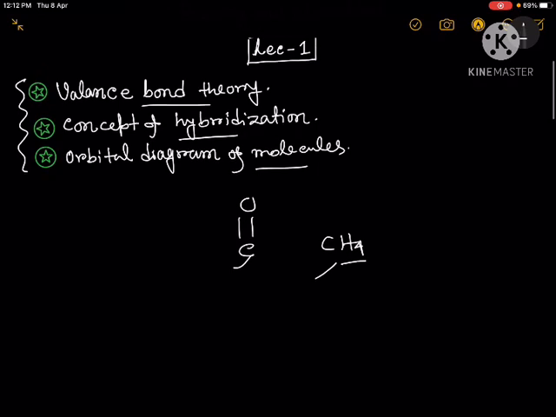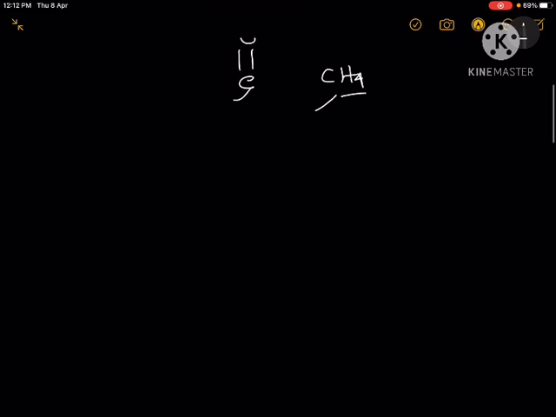So first we will talk about valence bond theory. Valence bond theory is one of the oldest descriptions of chemical bonding, but it is a very easy to understand way to explain any chemical bonding, and especially it is the most handy tool for organic chemists to explain the reactivity of different functional groups and the bonding properties of molecules.